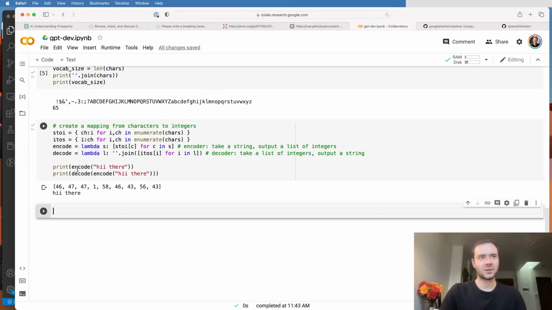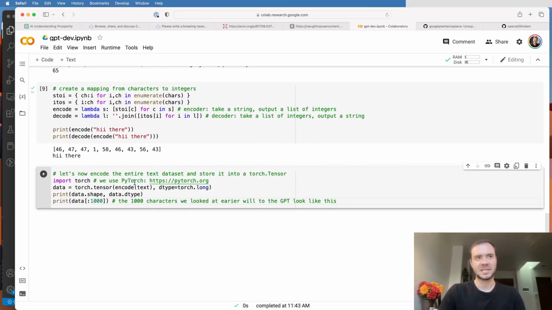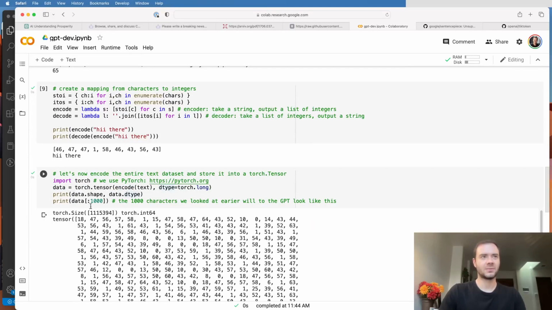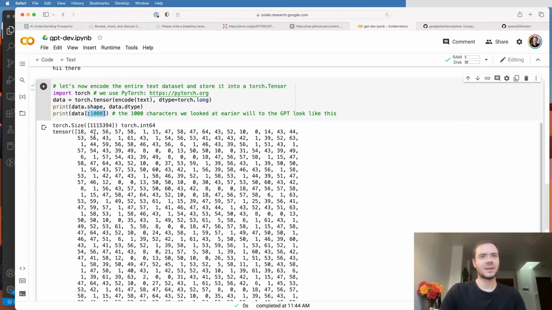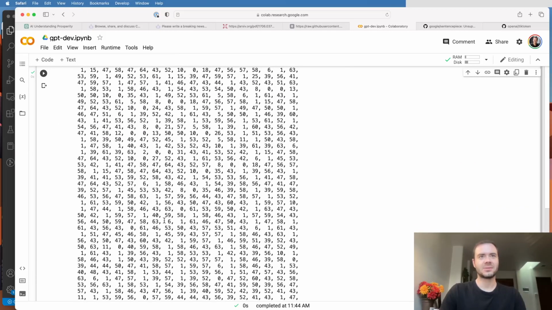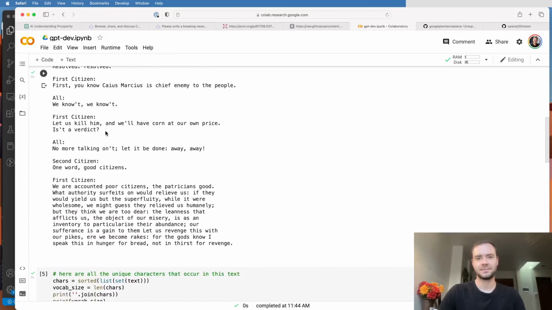Okay, so now that we have an encoder and a decoder, effectively a tokenizer, we can tokenize the entire training set of Shakespeare. So here's a chunk of code that does that. And I'm going to start to use the PyTorch library, and specifically the torch.tensor from the PyTorch library. So we're going to take all of the text in Tiny Shakespeare, encode it, and then wrap it into a torch.tensor to get the data tensor. So here's what the data tensor looks like when I look at just the first 1,000 elements of it. We see that we have a massive sequence of integers, and this sequence of integers is basically an identical translation of the first 1,000 characters.